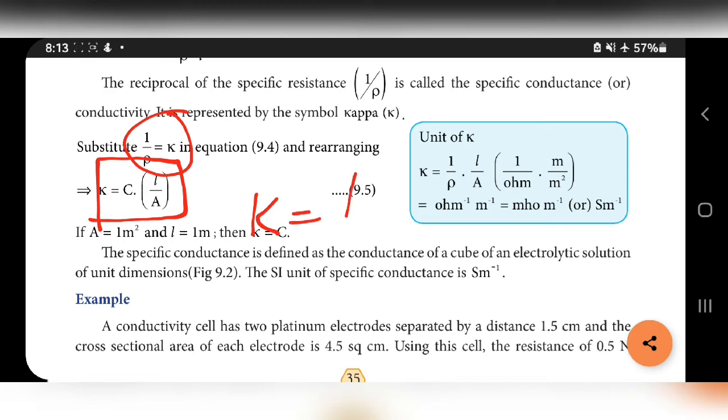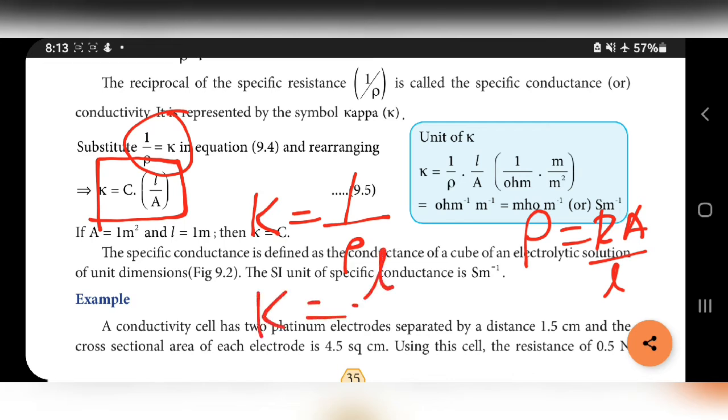So kappa is equal to 1 by rho. Already we know the rho value. Rho is equal to RA by L. So kappa is equal to L by RA.